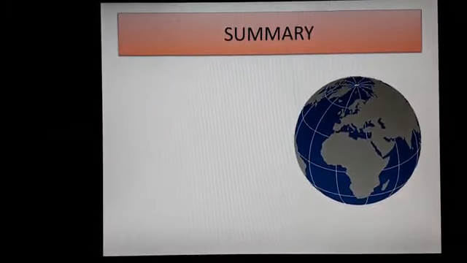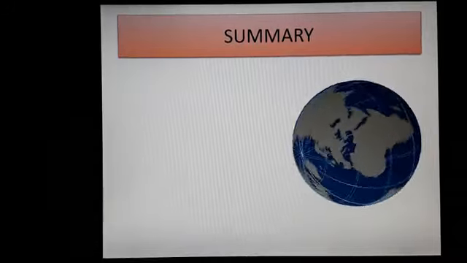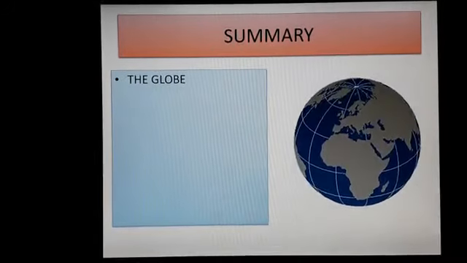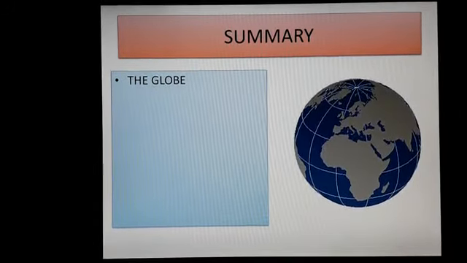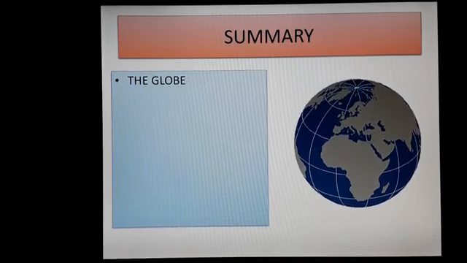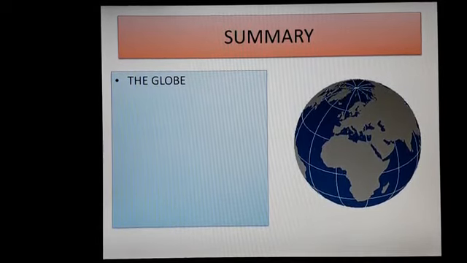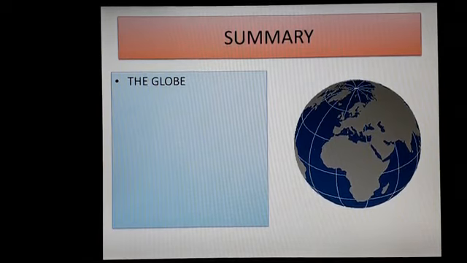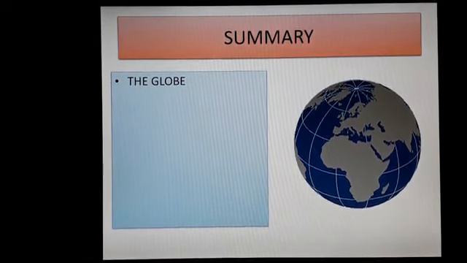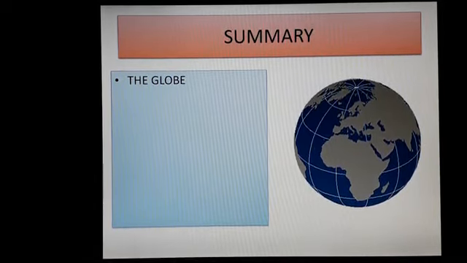Now let us recall what we have learned in this chapter. What is a globe? Globe is a model of the earth. It has the axis, north pole and south pole. We know about continents and oceans.